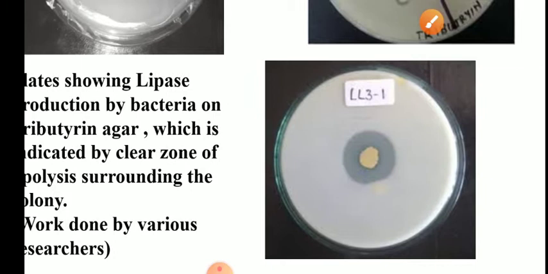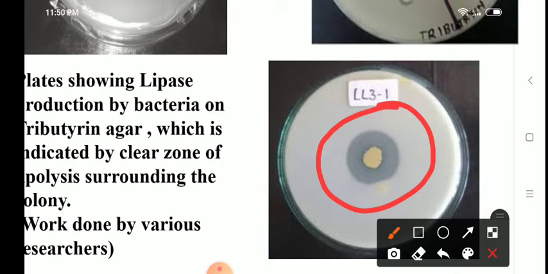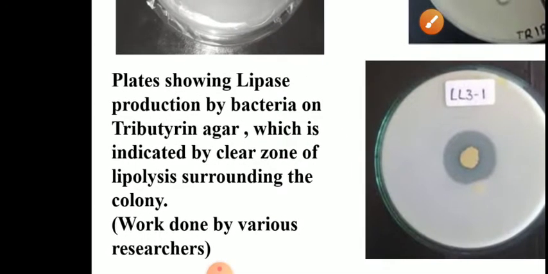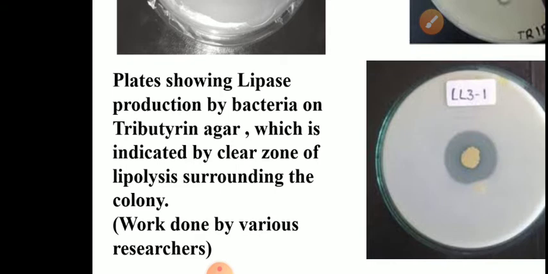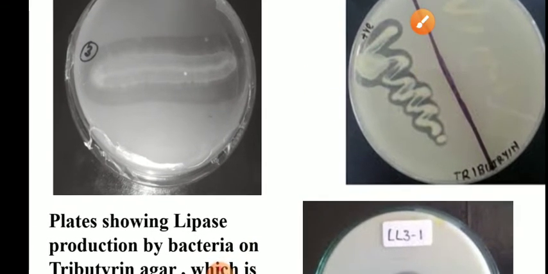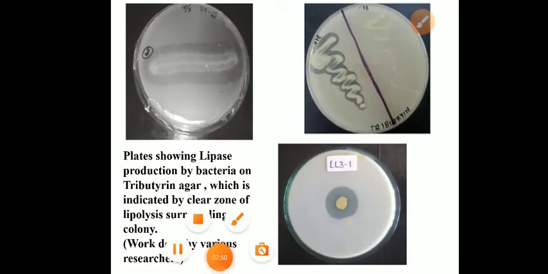Now, in the third plate, you can also clearly see a clear zone of lipolysis surrounding the colony, indicating that the organism has produced enzyme lipase. These are the plates which show lipase production by the bacteria on tributyrin agar, indicated by a clear zone of lipolysis surrounding the colony. These are plates of work done by different researchers. This is how you can confirm whether the organism produces enzyme lipase or not. So, that is all about the demonstration of enzyme lipase.